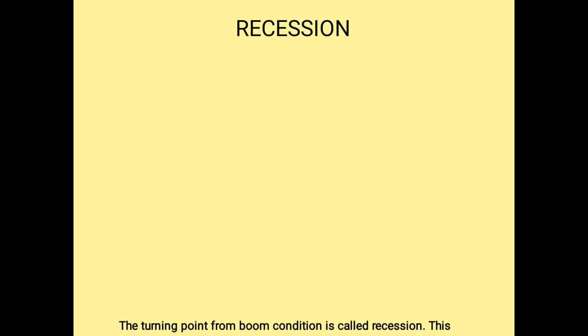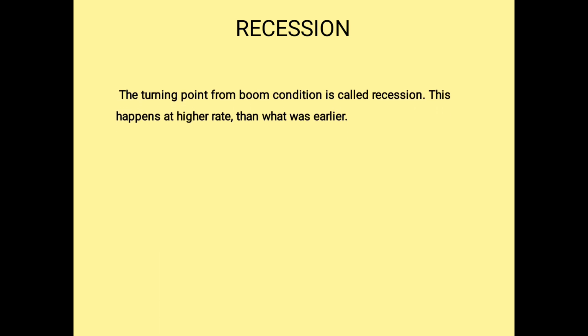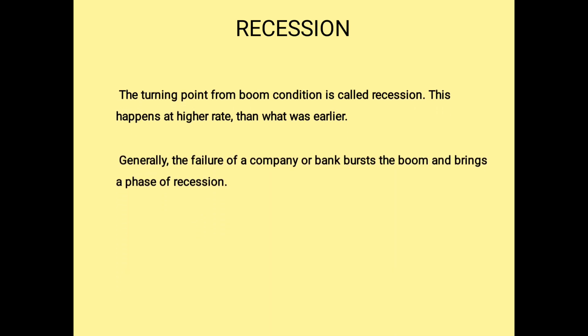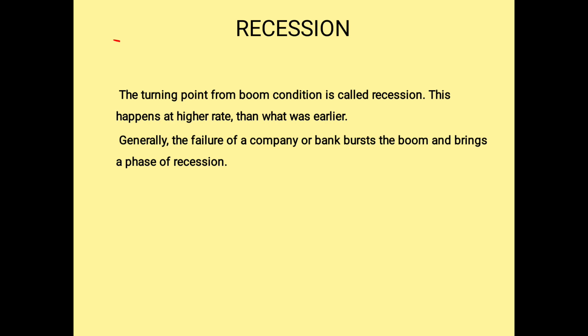The next one is recession. Slowing down of the economy, we call this recession. So we are turning from the boom position, we are coming down. When we are coming down, this is recession. So what happens? In the boom period we would have made some mistakes. Wrong investment would have been done. This may be one of the reasons why the economy is coming under recession.